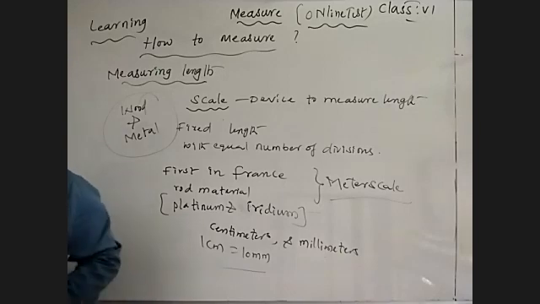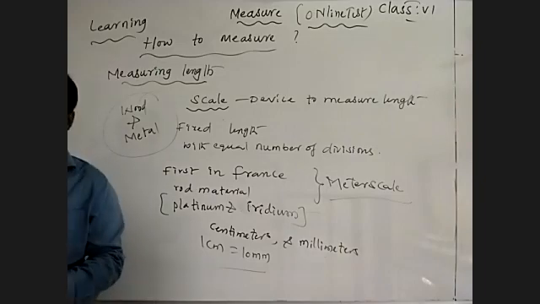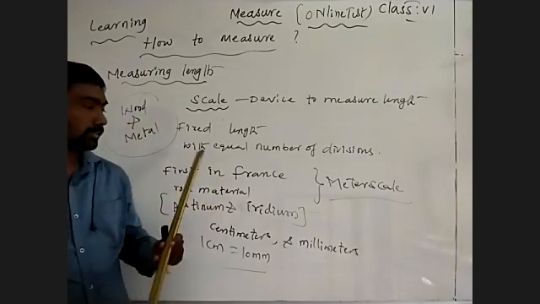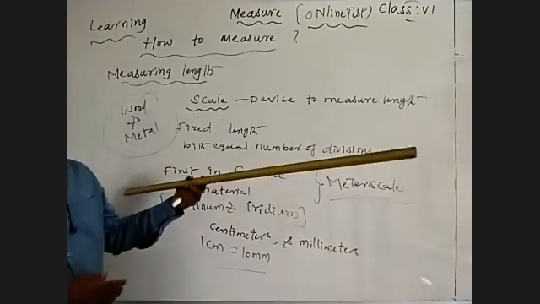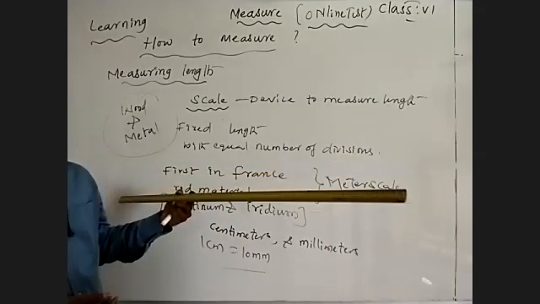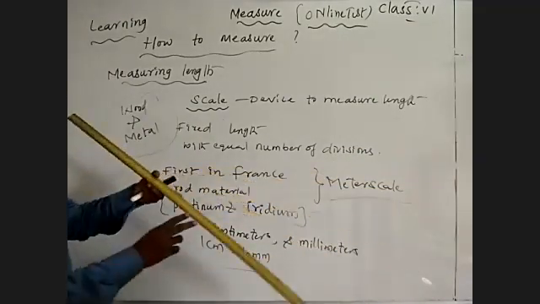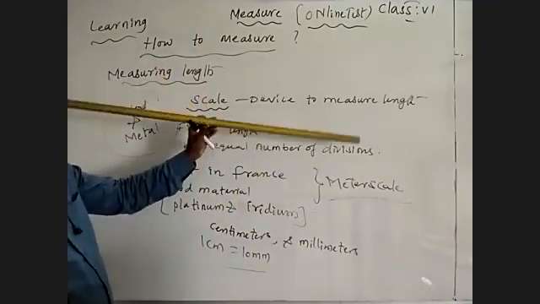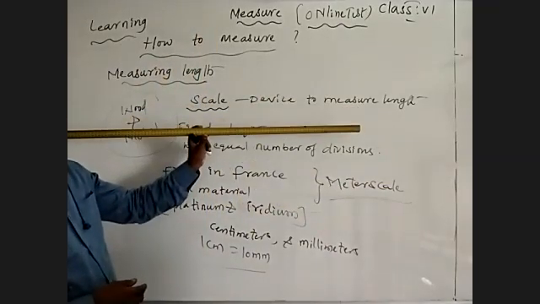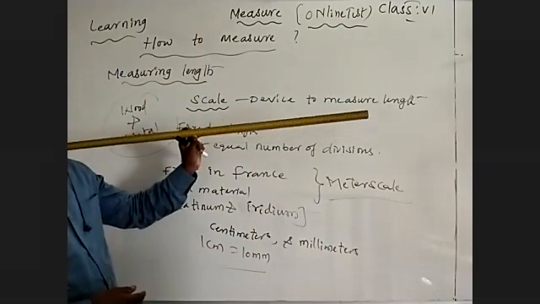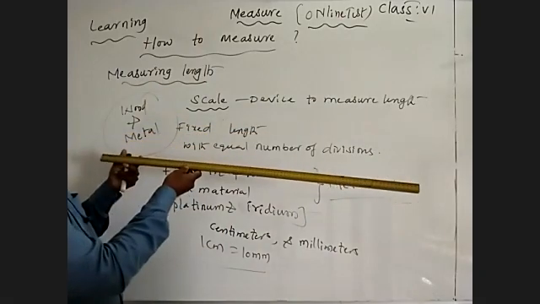After that, let's look at what that device is. See here, it is a scale. What is this? It is a meter scale. This is made up of wood. What is that material? Wood.